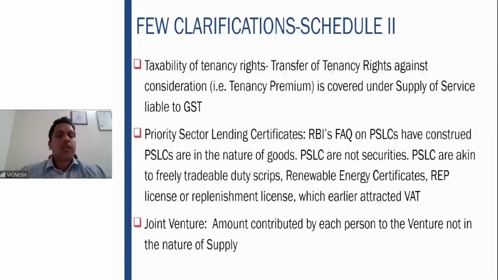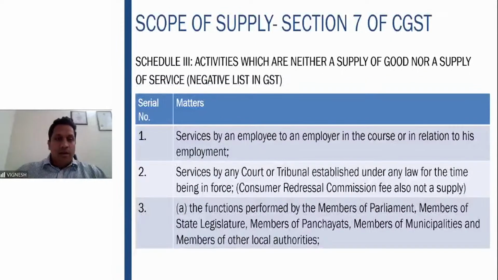Then joint venture. What is a joint venture? If two or more persons join together for a particular project, it is a joint venture. So an amount which is contributed by each person to the venture is not in the nature of supply. Amount given by each person to the venture is not in the nature of supply. That clarification also is given. Fine. So that was your Schedule 2.